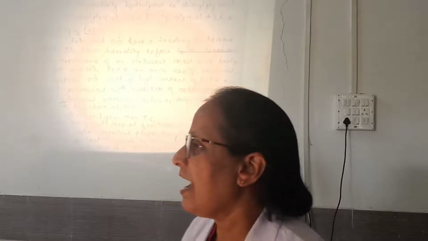The term rancidity refers to the appearance of unpleasant smell and taste in fats and oils. The polyunsaturated fatty acids are more easily oxidized, as in vegetable oils with a high content of PUFA. Generally the PUFA, the polyunsaturated fatty acids, are preserved with the addition of antioxidants, because the fatty acids or fats get easily oxidized. So antioxidants are added for their preservation.